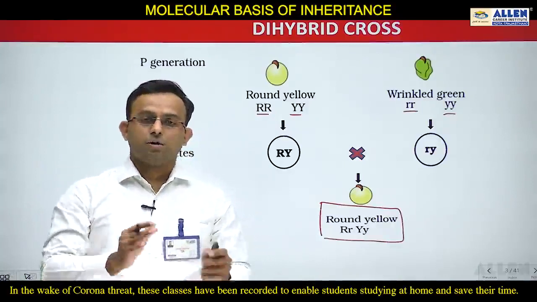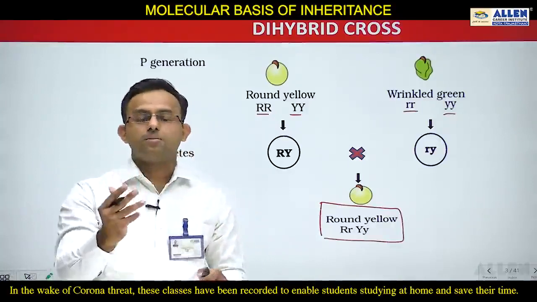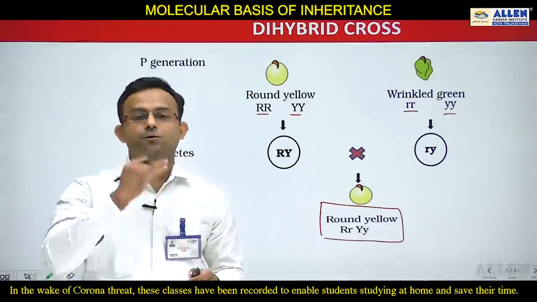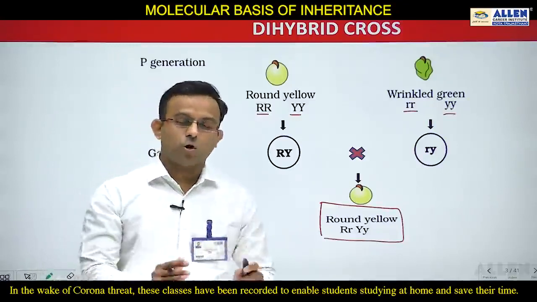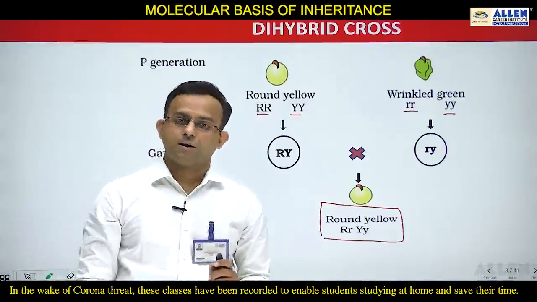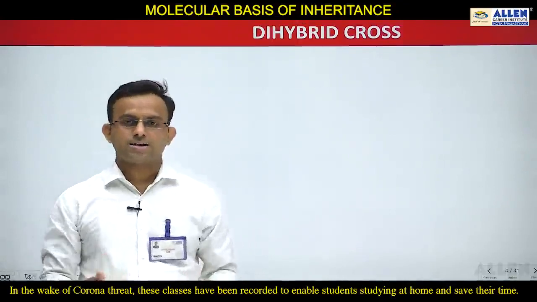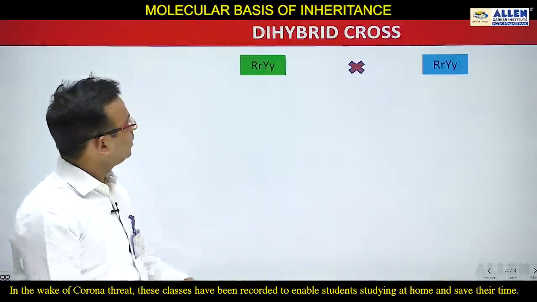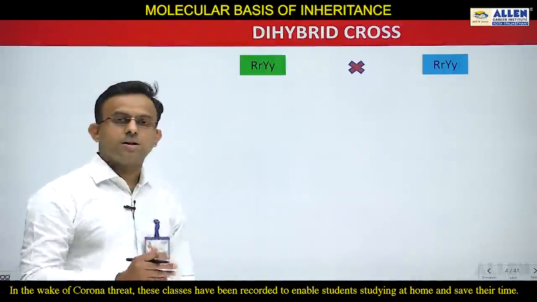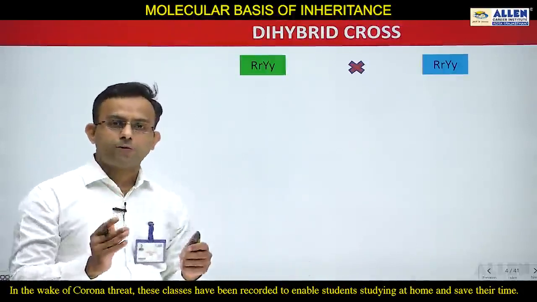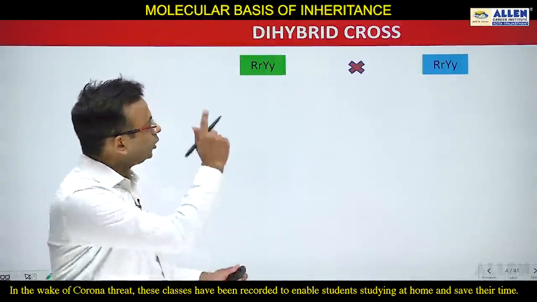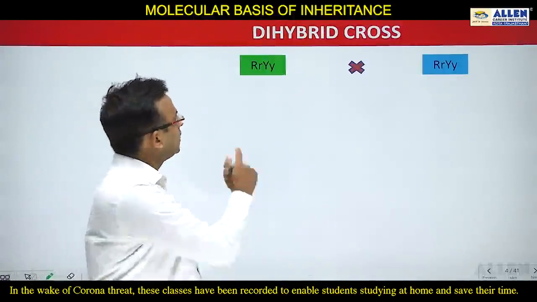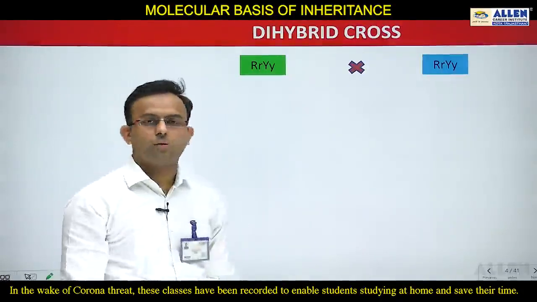After the F1 generation, Mendel performed the selfing of the F1 hybrid, and from that selfing the F2 generation is produced. So students, let's start the selfing of the F1 hybrid. Here the F1 hybrid is there. Selfing means the cross between the same genotypes. So you can see two same genotypes, capital R small r, capital Y small y.